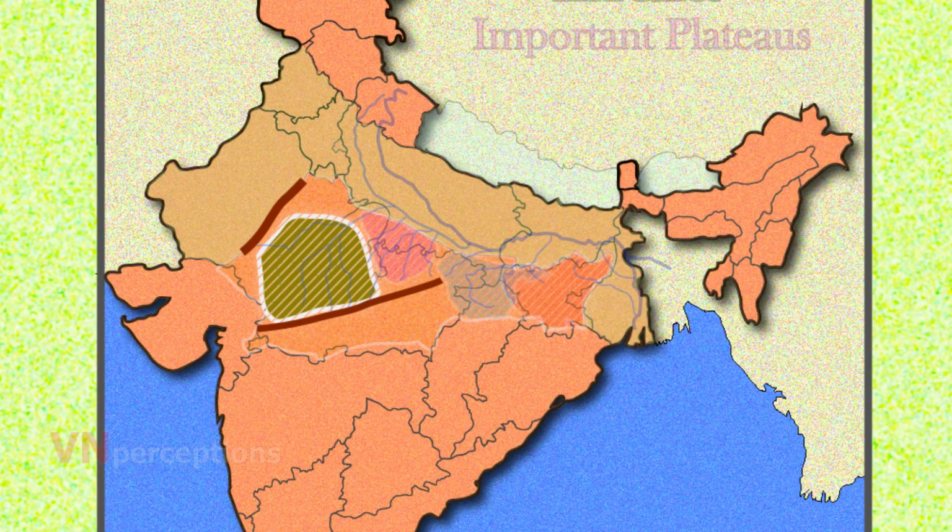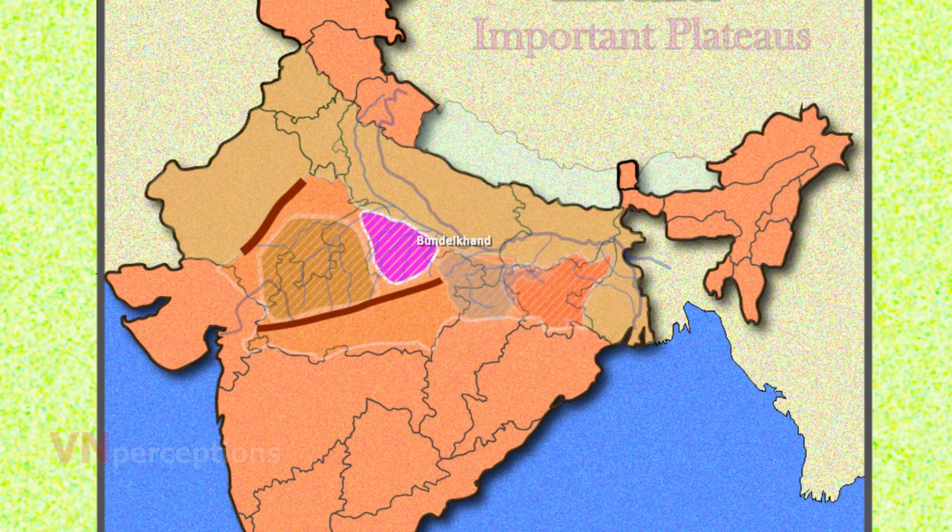The major part of Malwa Plateau falls in the state of Madhya Pradesh. It forms a source region of rivers like Mahi that flows into Gujarat area, and the Chambal and Betwa rivers which flow towards north.